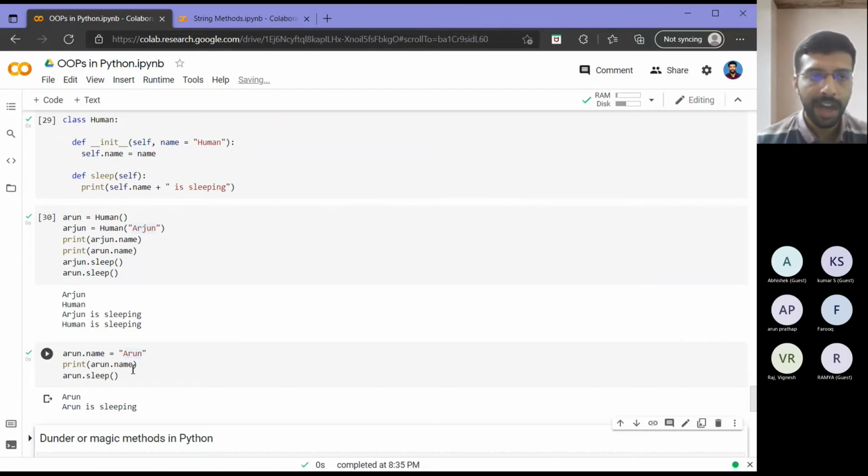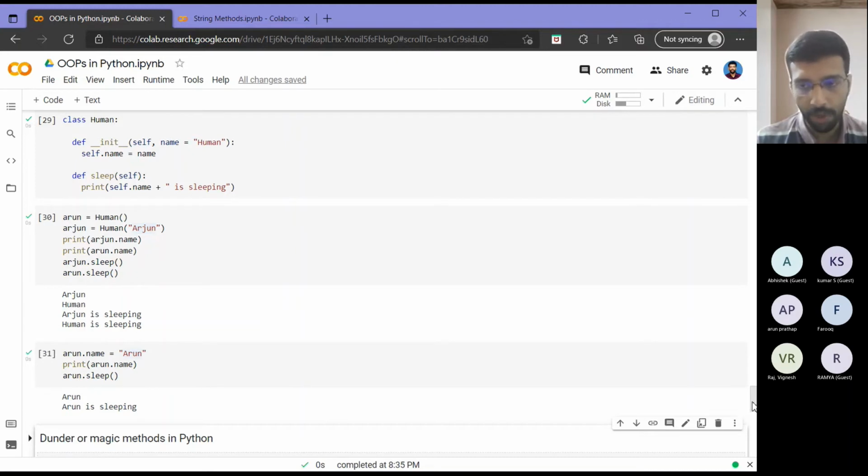So that way, this is one of the most non-trivial class examples that we can think about for this particular problem statement. It has a class, it has an object. Once we create an object, it has an attribute, it has a method. So this is like the base class we will build upon further.